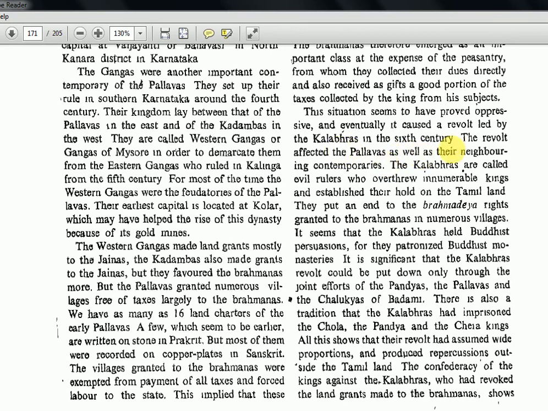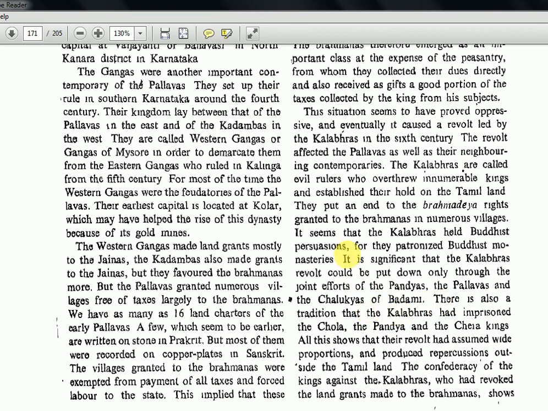So the revolt affected the Pallavas as well as their neighboring contemporaries. The Kalabras are also called evil rulers who overthrew innumerable kings and established their hold on the Tamil land. They put an end to the Brahmadeya rights granted to the Brahmanas in numerous villages. It seems that the Kalabras held Buddhist persuasions, for they patronized Buddhist monasteries. It is significant that the Kalabras revolt could be put down only through the joint efforts of the Pandyas, the Pallavas and the Chalukyas of Badami.